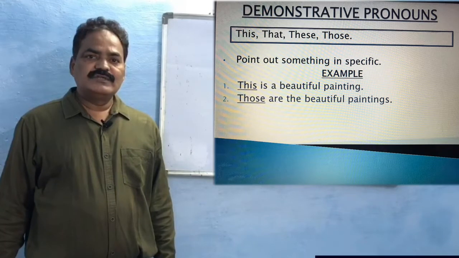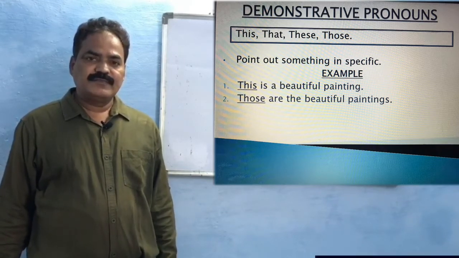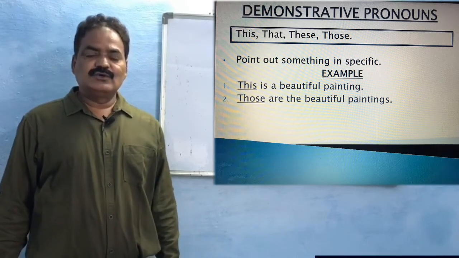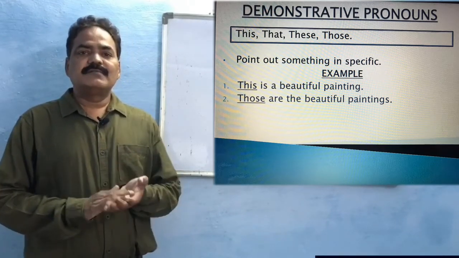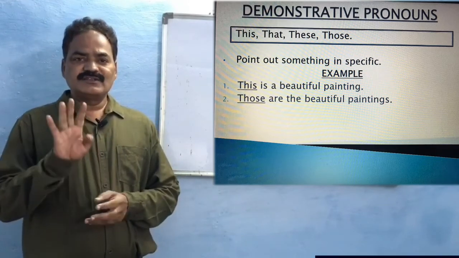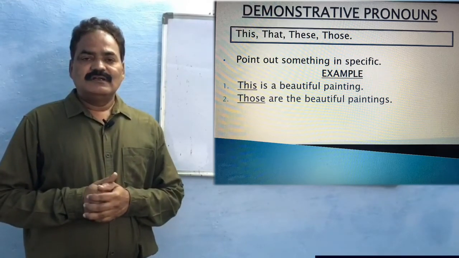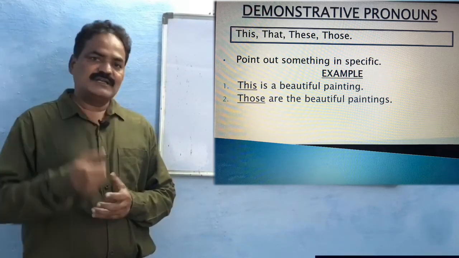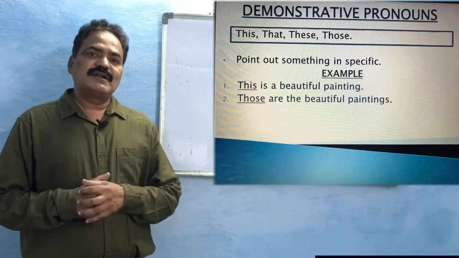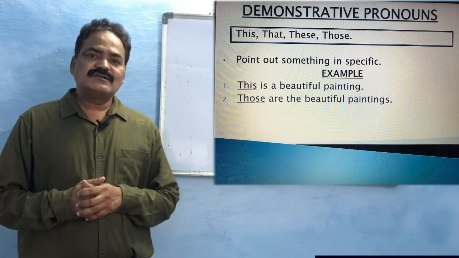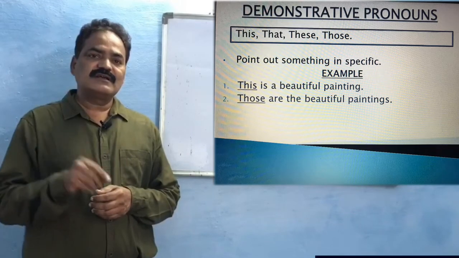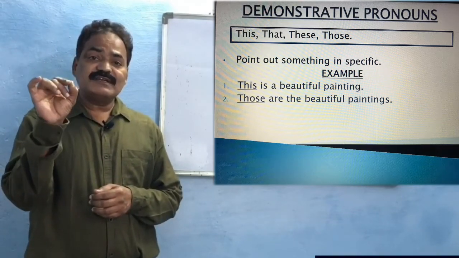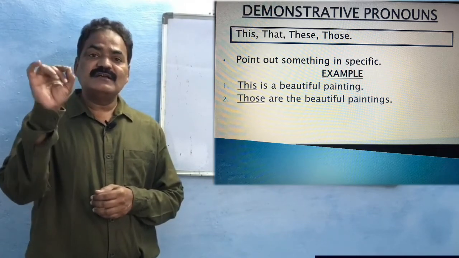Now we move on to the demonstrative pronouns. This, that, these, those are called demonstrative pronouns. Only these four. Demonstration means to show particularly and exhibit particularly. So these pronouns point out something in particular, or something in a specific manner, with a specific view.